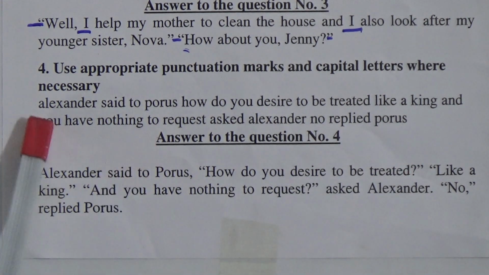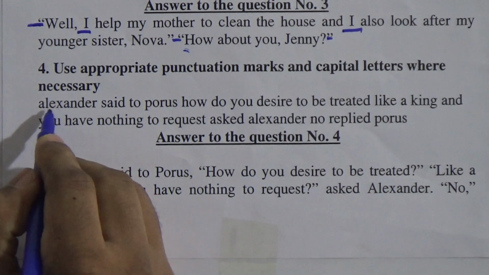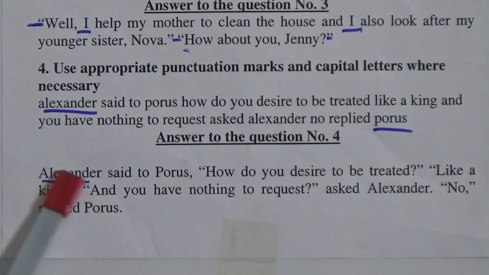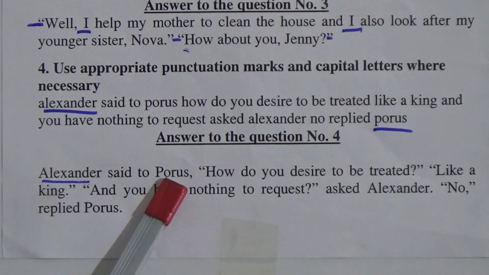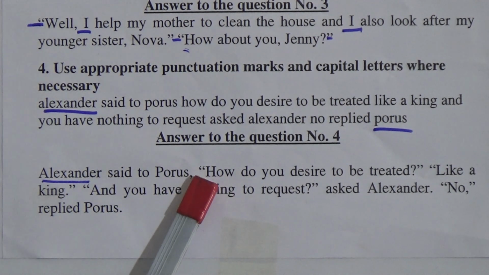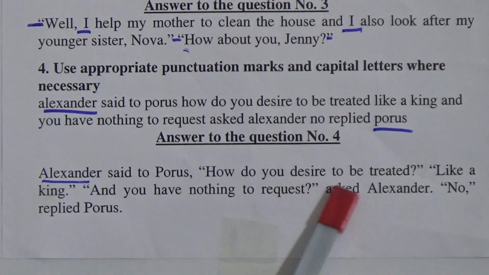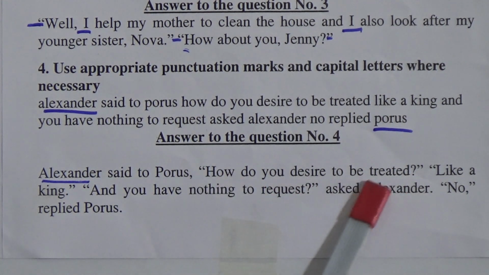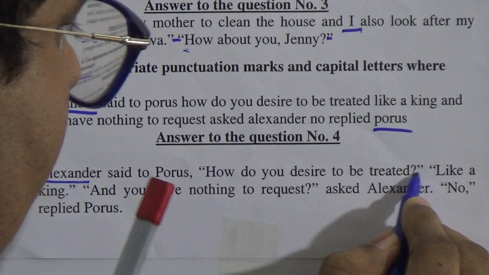So in this sentence also we find two speakers. One is Alexander and another is Porus. So we have to use quotation mark or inverted comma. So Alexander, the proper noun, will be capital letter first letter. Alexander said to Porus, Porus, proper noun, first letter will be capital, comma. Quotation mark start, how do you desire to be treated? So question mark, as this is the interrogative sentence, and quotation mark close here.